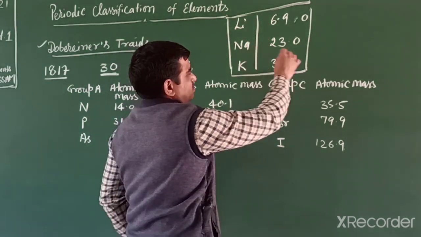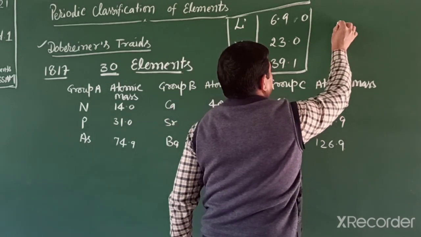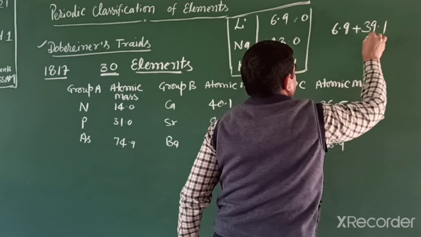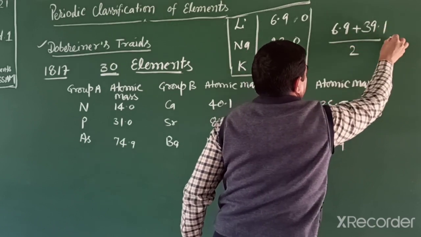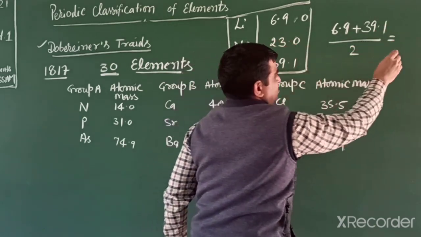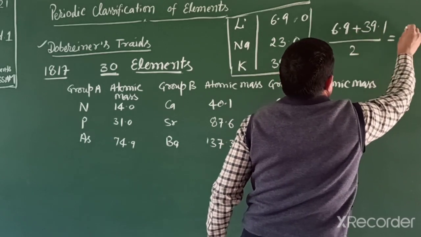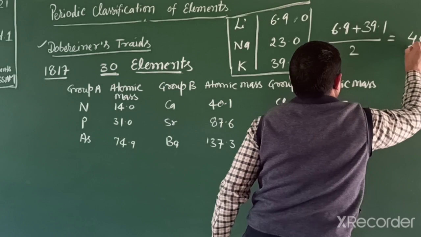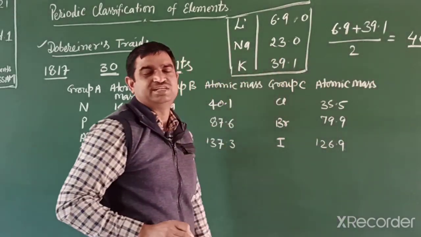When we take lithium and potassium, 6.9 plus 39.1 divided by 2, that is 46 divided by 2.